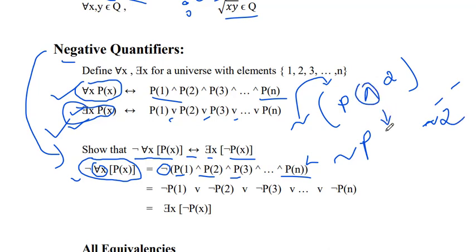If it is AND, it will become OR. If it is OR, it will become AND. So here, if the negation applies in the bracket, then p1, p2 and p3 will all become negation p1, negation p2, and so on, and all the ANDs become ORs.